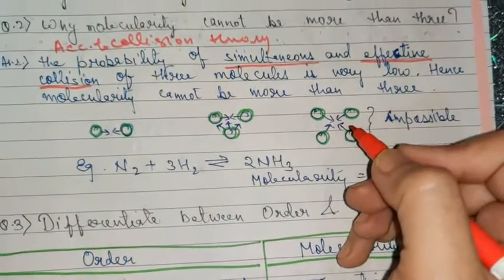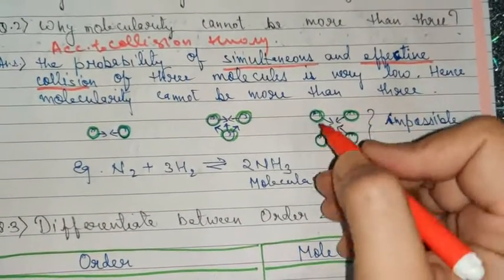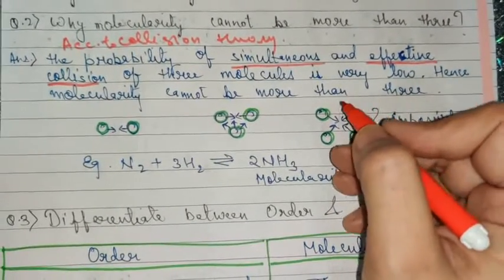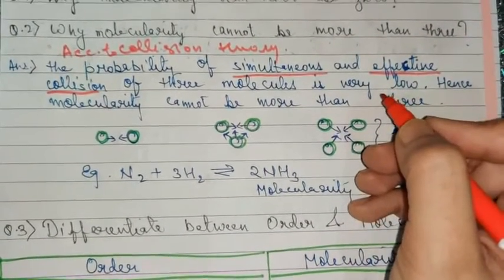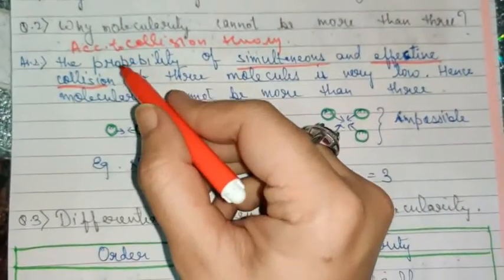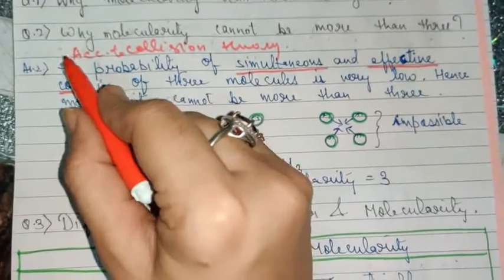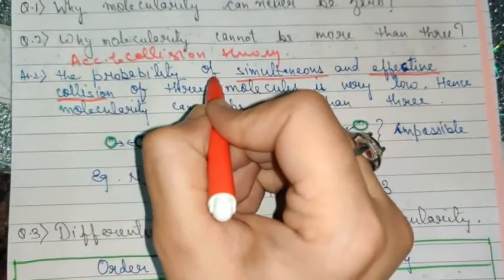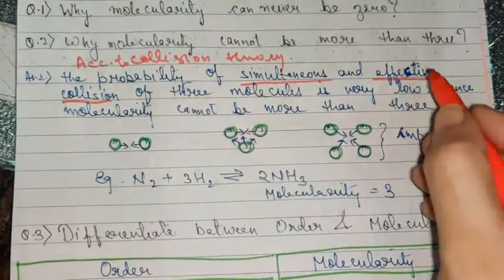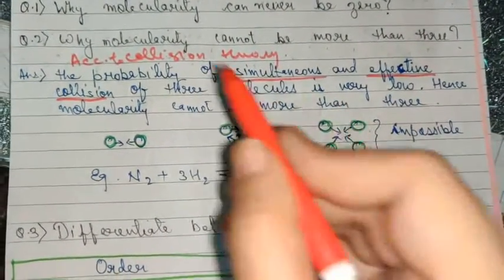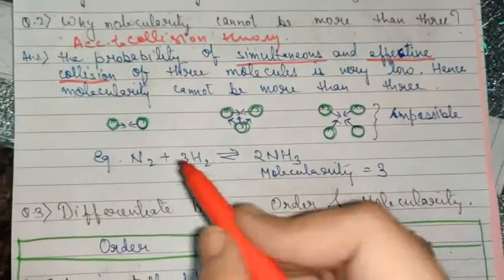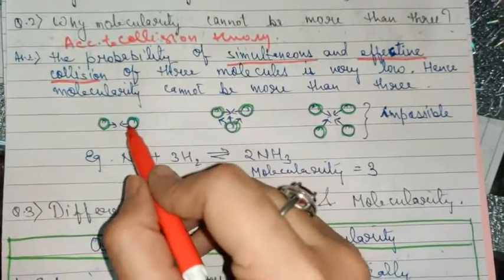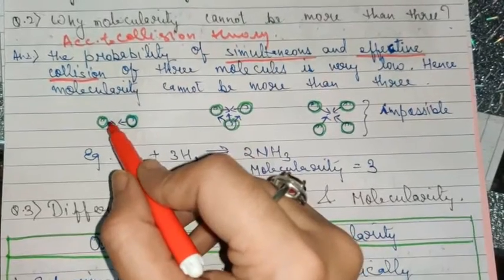So more than 3 molecules coming up and colliding together effectively to produce the product is impossible. While mentioning the answer, you need to point out that, according to collision theory, because the key word to the answer is collision theory. Here you can see that if two balls or two molecules are colliding, the collision can be effective.